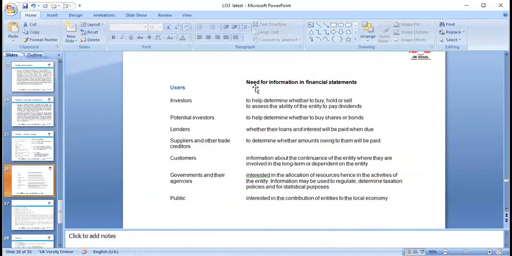Okay, so the users of financial statements: investors, potential investors, lenders, suppliers, customers, government, and the public. These are all the users, and they have different purposes. Investors want to know about where they invest in the shares and the dividend. Future investors want to look at the company and what it paid previously. Lenders want to see their money secure. Suppliers want to give credit and get the money back. And customers want information, a guarantee, a warranty. If the company gave that, they are sure, because if the company is financially not strong, it may not sustain.